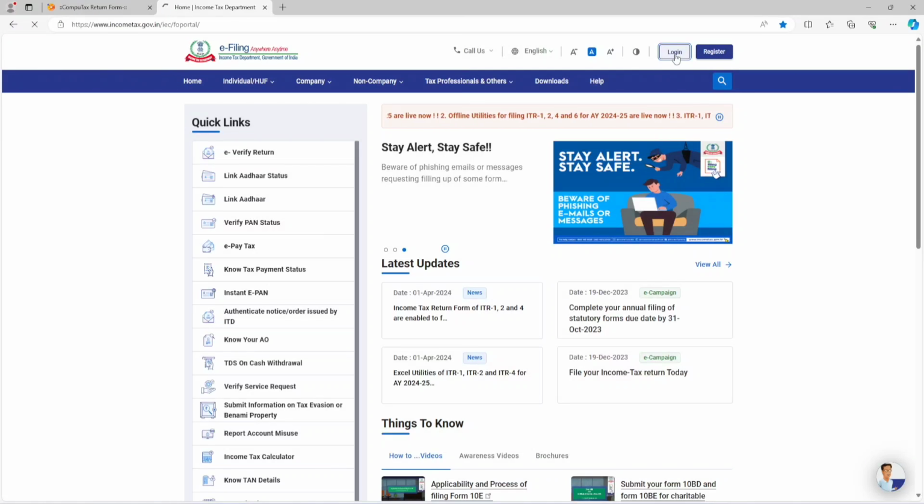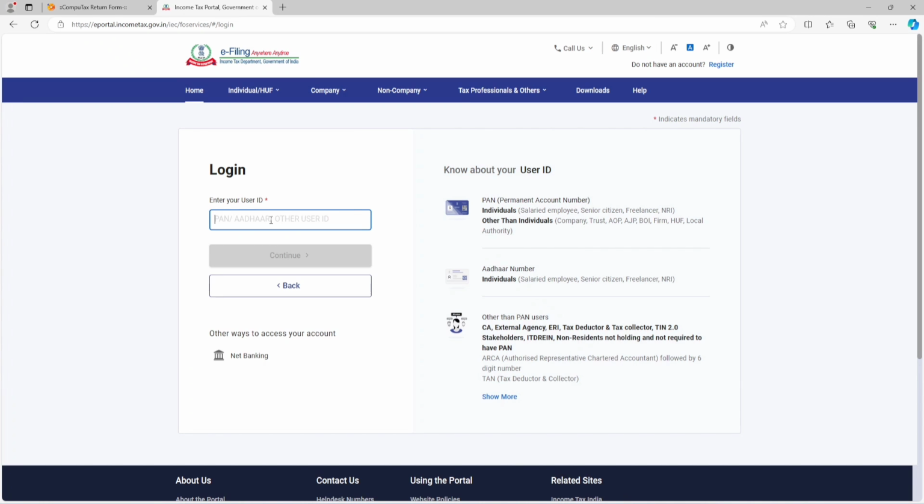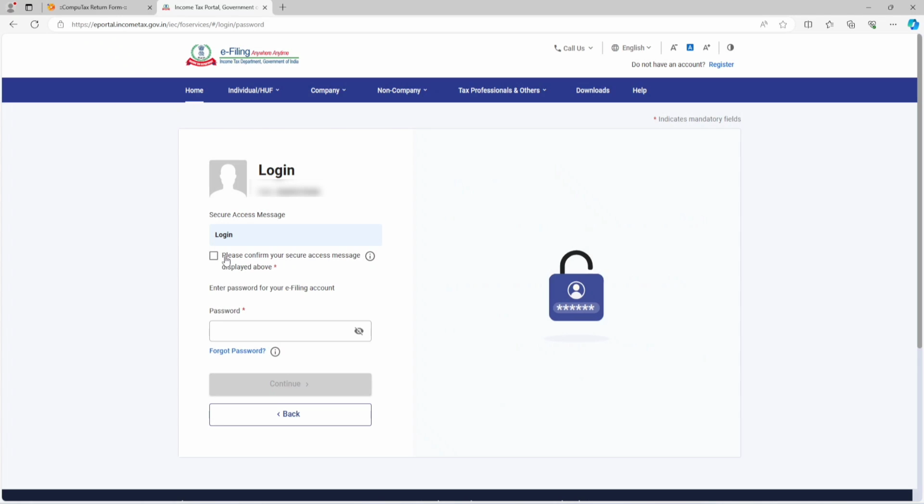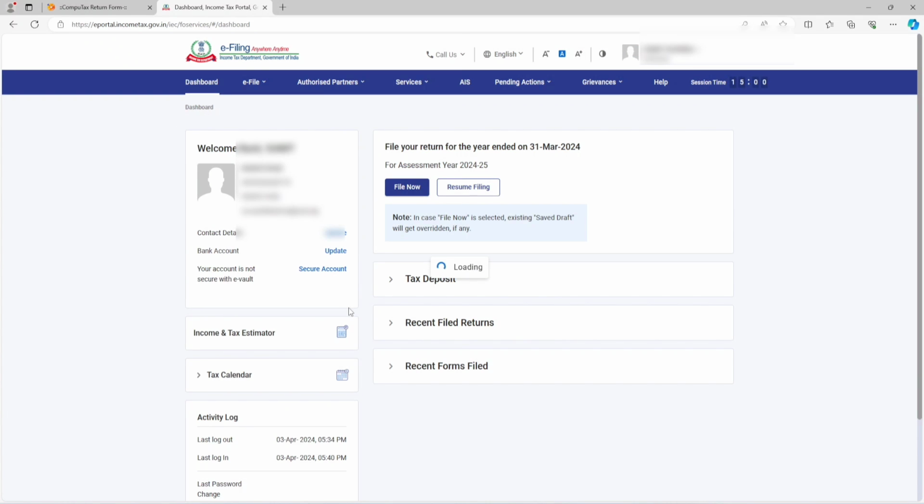When clicking on the login button, it will ask you for the username. Your username or user ID must be your PAN or Aadhaar. Both can be used. After clicking on continue, you have to check this box. After that, a password needs to be entered. If you don't know your password, then the forgot password link can be used. After putting in your password, you need to click on continue.